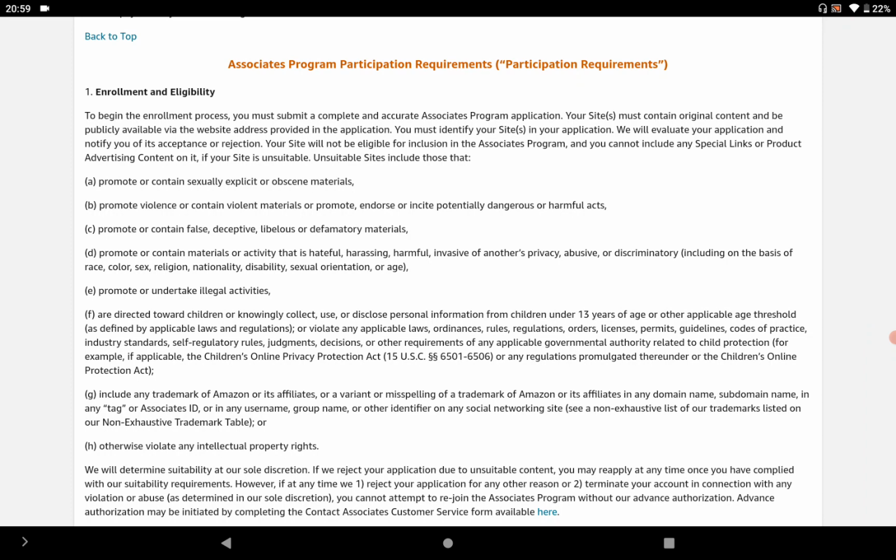After that your application will be evaluated. If this content is fine for Amazon, it will be accepted, otherwise it will be rejected.